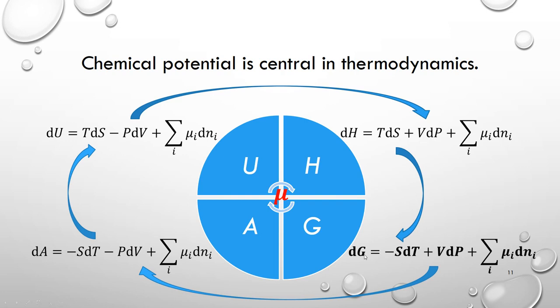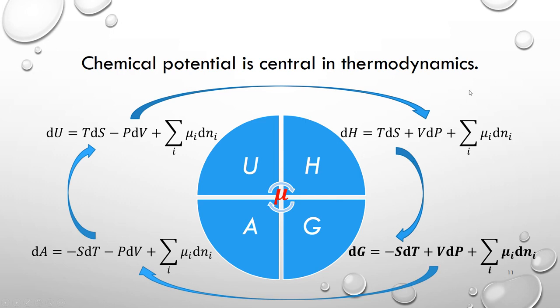Now we can go from dG to dA only because G is simply A plus PV. So we get this equation, and then we know A is U minus TS, and H is U plus PV. So not only do we get this IUPAC definition of chemical potential, we also get 3 other chemical potential definitions based on H, U, and A.